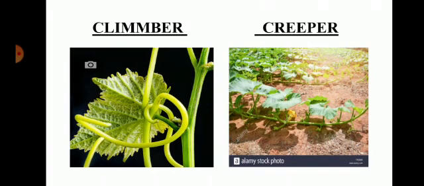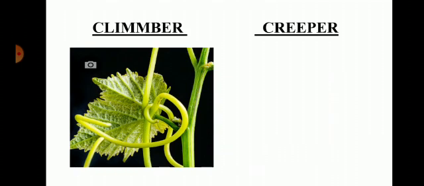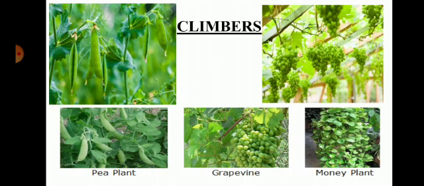These type of plants use special structures called tendrils. They catch another support with the help of tendrils. Few climber plants are pea plant, grapevine, sweet gourd, money plant, jasmine, runner beans, green peas, etc.